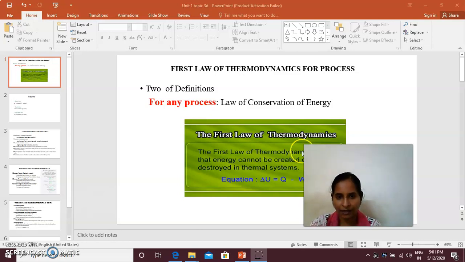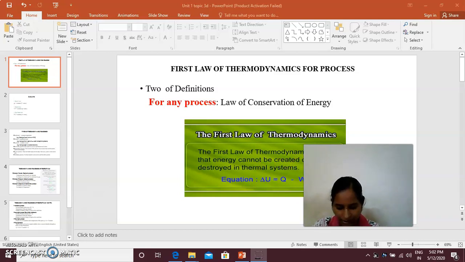Corollaries of this first law, that is, we can change the form, or we can have so many meanings for the same law of conservation of energy or the stored energy present in the system. As corollary 1, we can say that when a system executes a process, the net heat interaction equals the net work interaction plus the change in stored energy, that is, del Q is equal to del W plus dU.